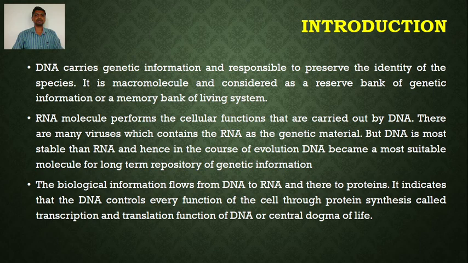If we compare the two types of nucleic acid, DNA is more stable because it possesses deoxyribose sugar, while RNA is short-lived. Hence, in the course of evolution, DNA became the most suitable molecule for long-term preservation of genetic information.